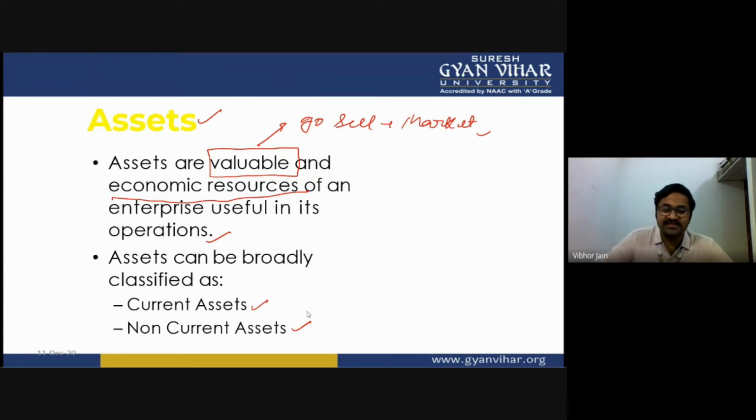So the assets can be broadly classified into two parts: current asset and non-current asset. It's very easy. Just be patient and understand.